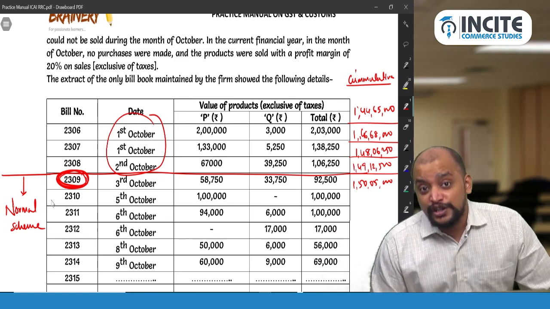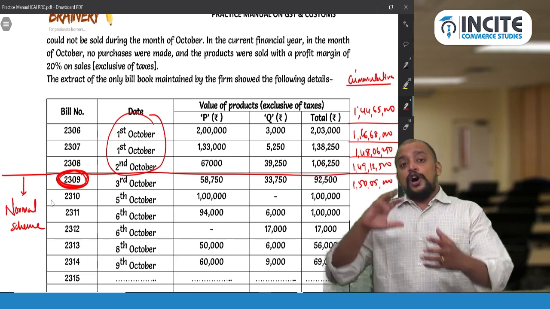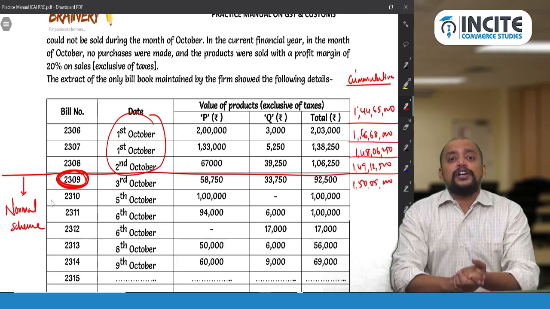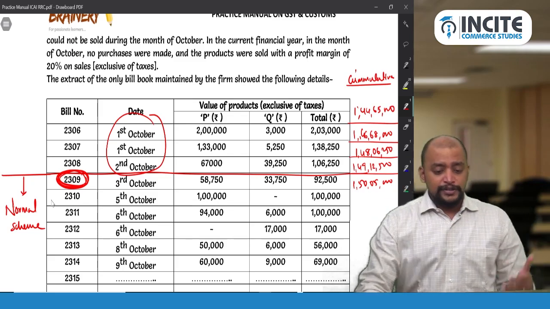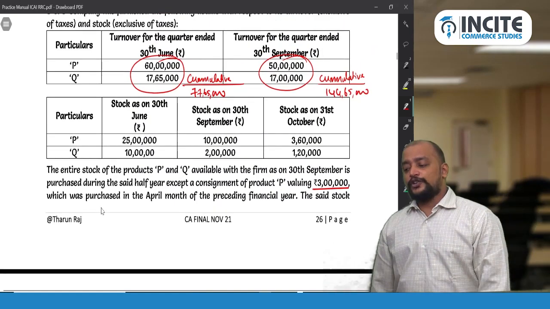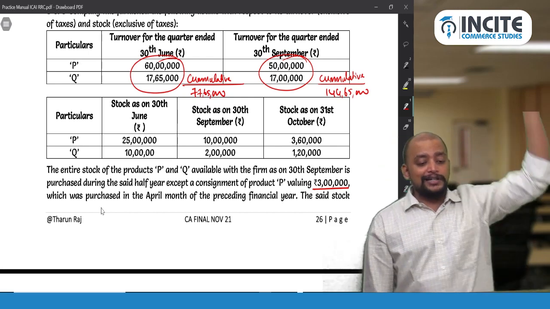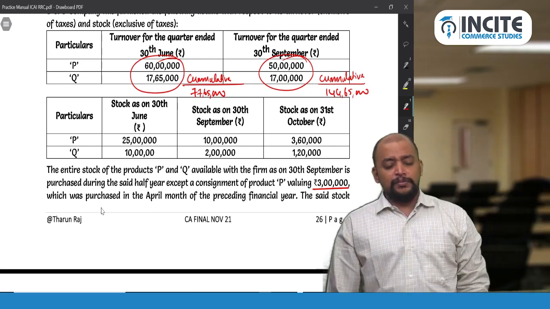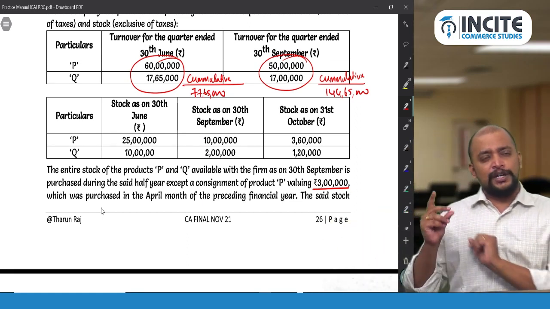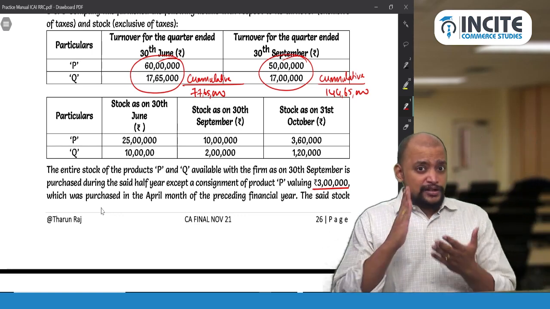So we need to take the closing stock as on which date? We need to take the closing stock as on 2nd October. On that stock, whatever GST paid can be taken as credit. So I need the closing stock as on 2nd October. Now go to the question there. I don't have the stock details as on 2nd October. I have the stock as on 30th June, as on 30th September, and as on 31st October. They have given closing stock data, but what I need is the stock as on 2nd October.